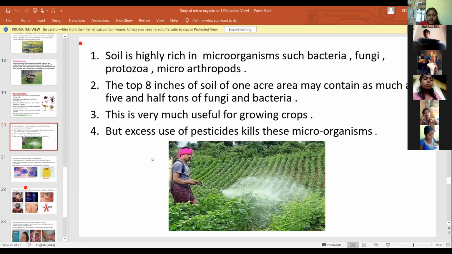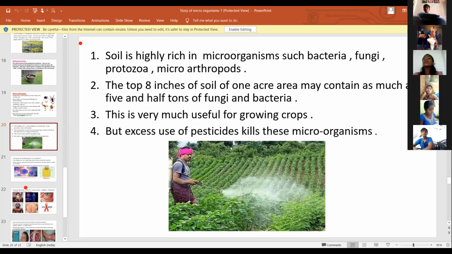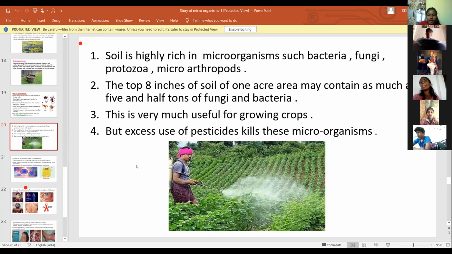And next, the excess use of pesticides kills these microorganisms, decreasing the soil fertility. The microorganisms richly present in soil are bacteria, fungi, protozoa, and microarthropods.